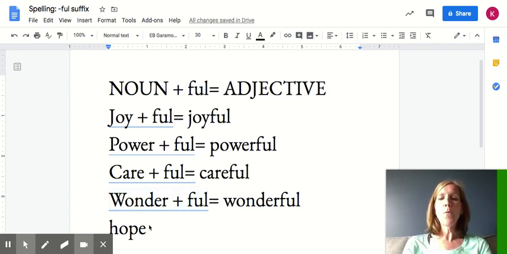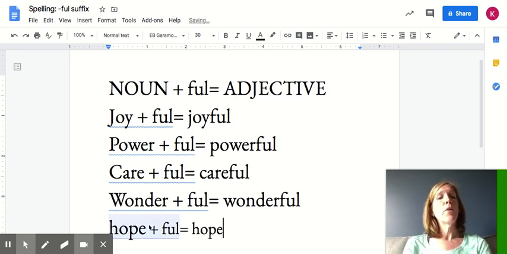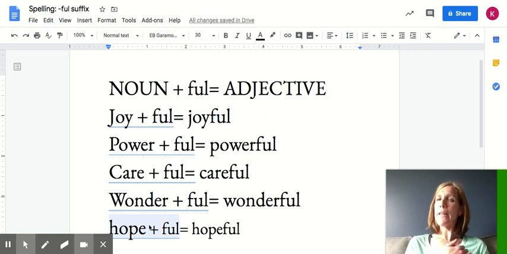Okay, last one, hope plus the suffix ful equals hopeful, which means full of hope. It is now an adjective.